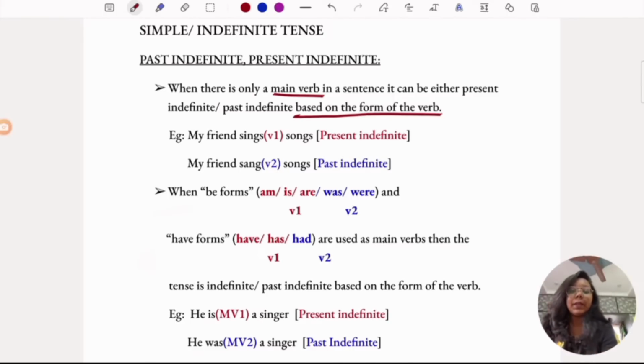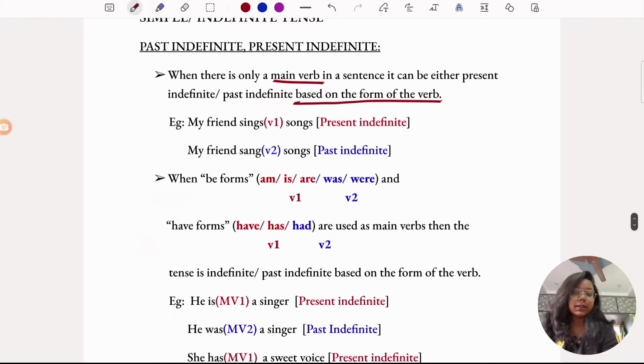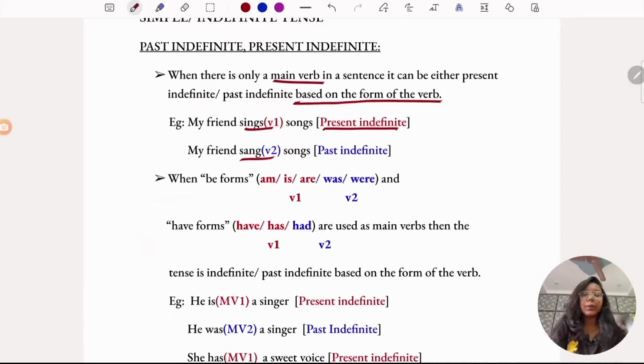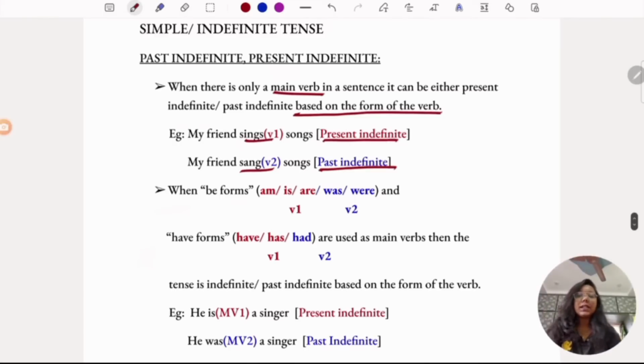So, if you see the example here, my friend sings songs. My friend sang songs. So, here sings is verb 1. It's a present form of the verb. So, the sentence is present indefinite or simple present. And in the second sentence, sang, it's V2, verb 2. So, the sentence is past indefinite. So it's simply, the tense of the sentence is based on the main verb in it. If it is present, then the sentence becomes simple present. If it's past, then the sentence becomes simple past.